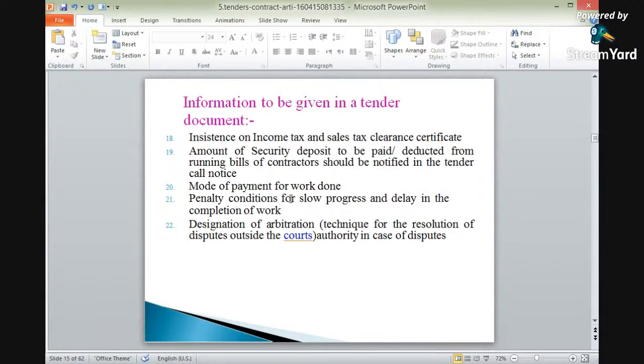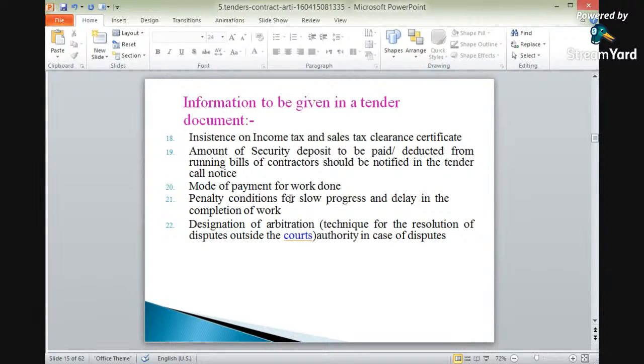The next condition is delay in the completion. The project which has to be completed in 6 months is completing in 6.5 months instead of 6 months. So what is the delay time, and what is the penalty to be taken care of?